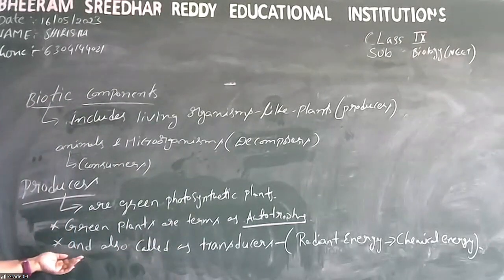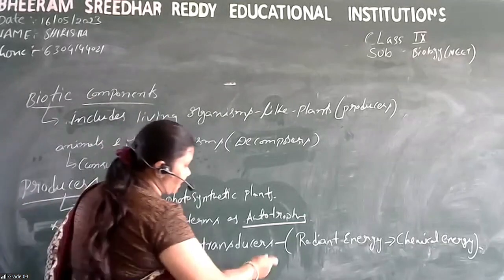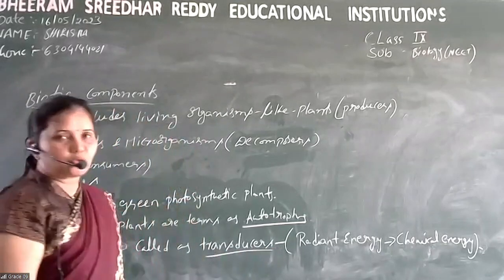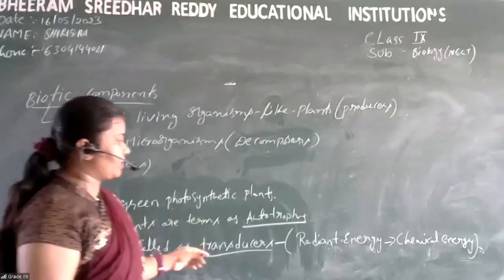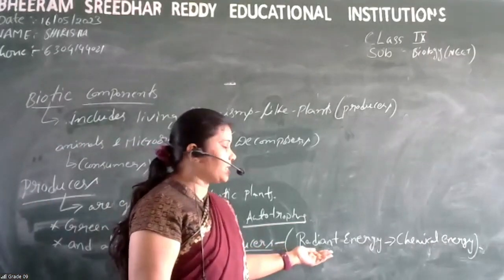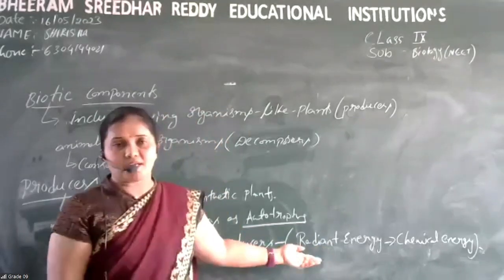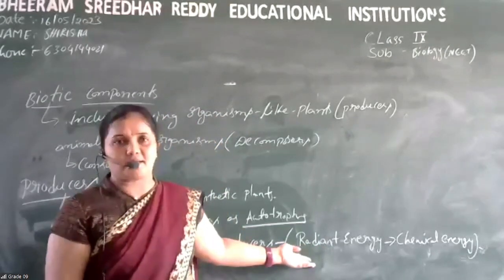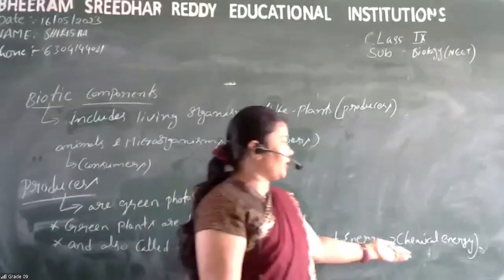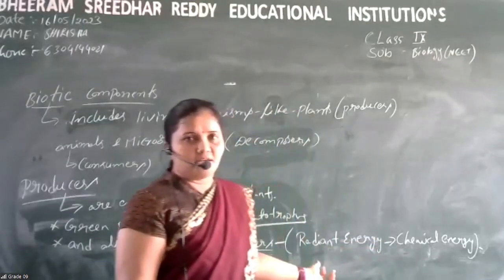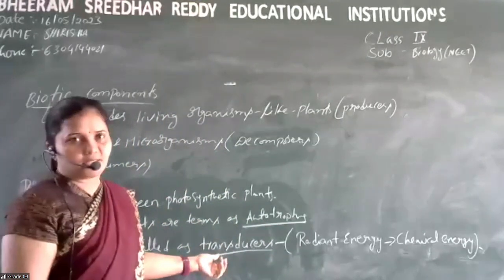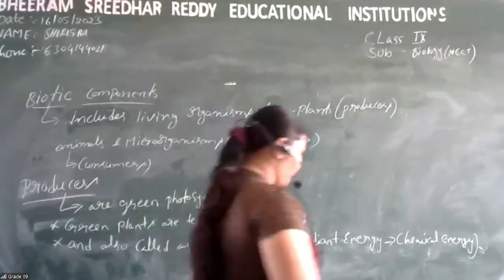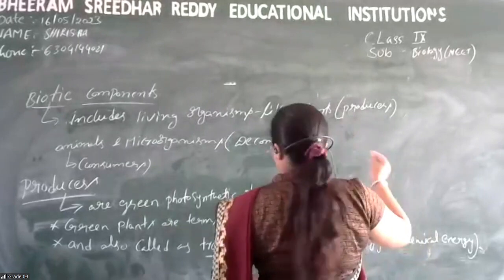And we can also call them transducers. Transducers means organisms which convert the radiant energy, which we get from the sunlight, into chemical energy. So that's why we can also call plants transducers. Okay. So next we will see consumers.